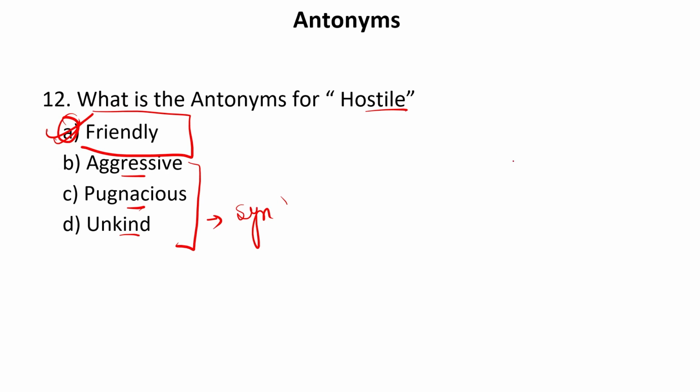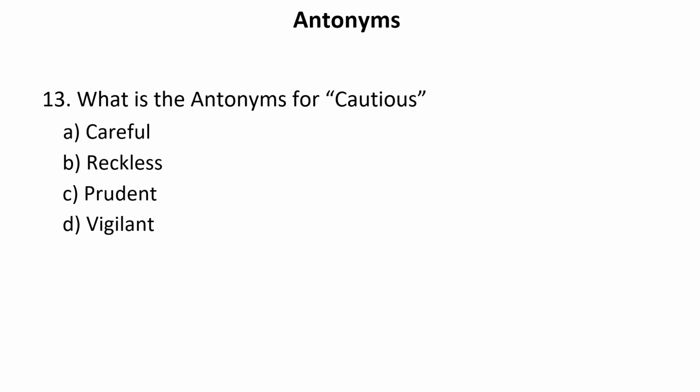Hostile refers to a person when someone is arrogant, when someone is unfriendly, that is hostile. So our answer is A, because friendly is the antonym of the word hostile. Now let us move to the next one.